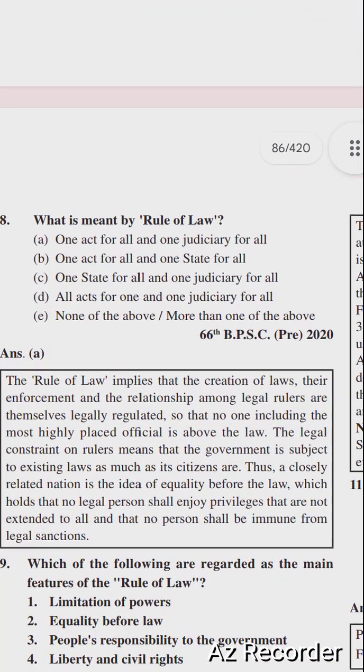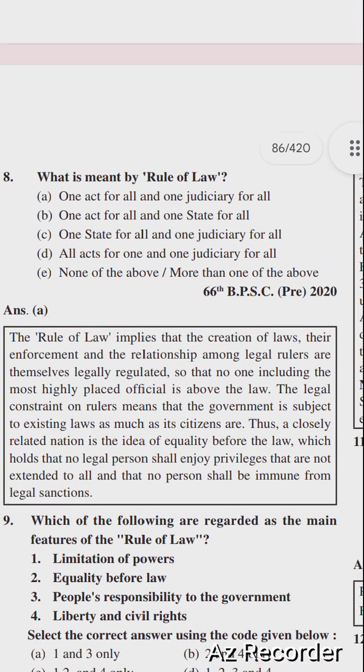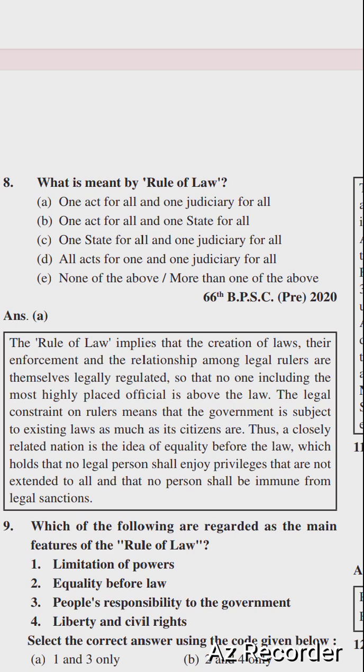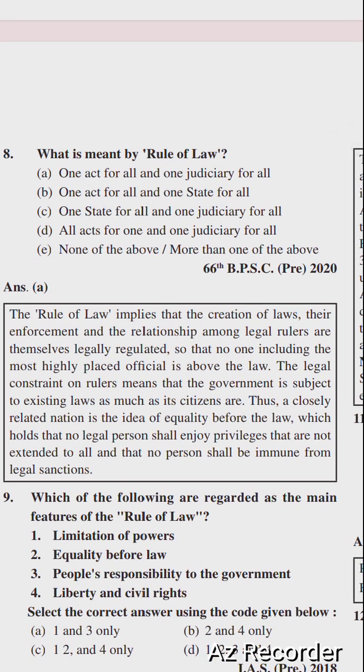Next question is, what is meant by rule of law? Options are one act for all and one judiciary for all; one act for all and one state for all and one judiciary for all; acts for one and one judiciary for all; and none of the above. Right option is option A, one act for all and one judiciary for all. The rule of law implies that the creation of laws, their enforcement, and the relationship among legal rulers are themselves legally regulated so that no one, including the most highly placed official, is above the law.